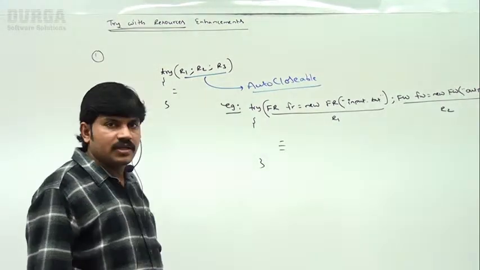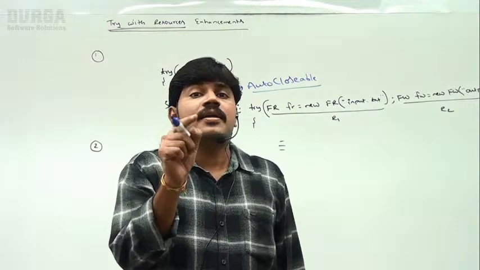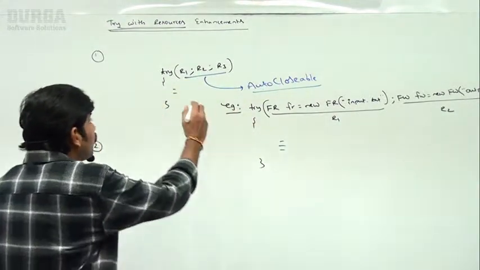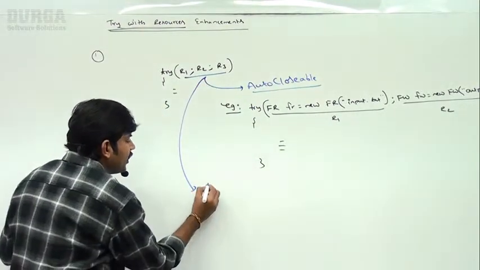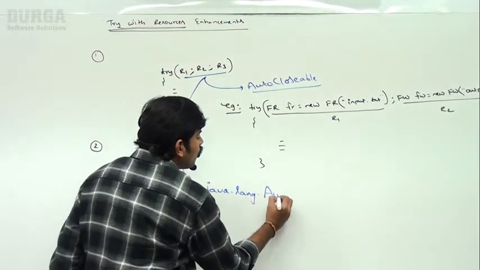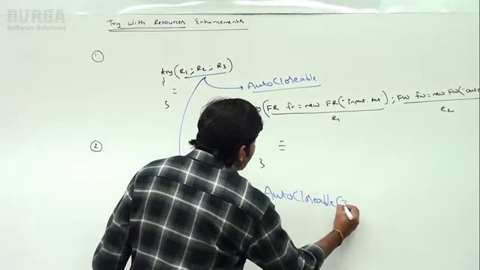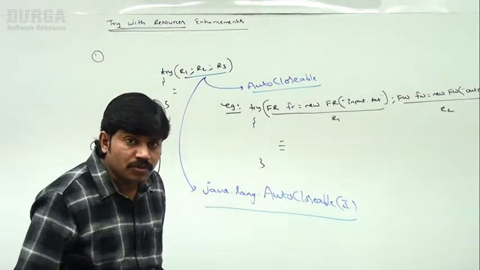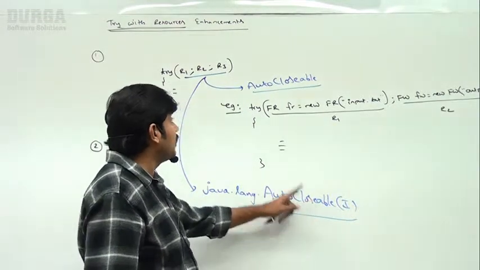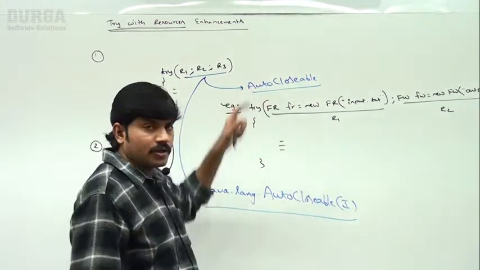Then immediately you may ask, sir, what is the meaning of auto closable, right? Very simple. Sir, the corresponding class should implement the java.lang.AutoCloseable interface. If the corresponding class implements the java.lang.AutoCloseable interface, automatically this resource is considered an auto closable resource.